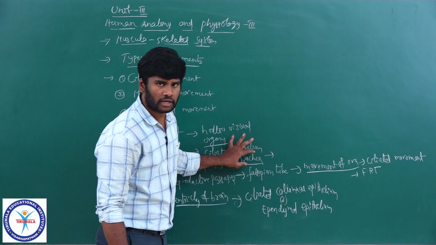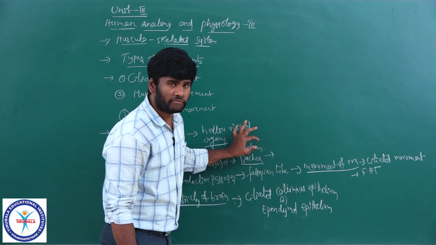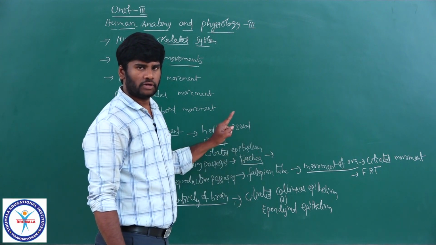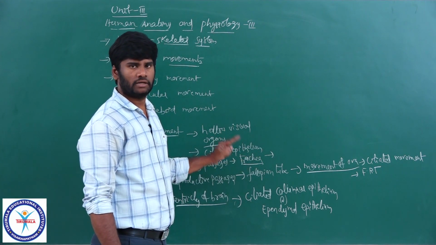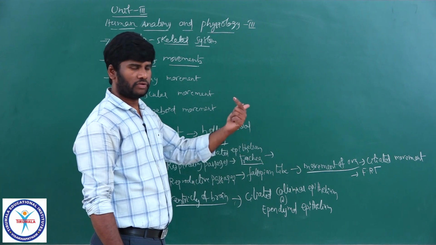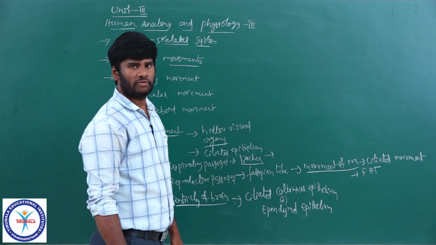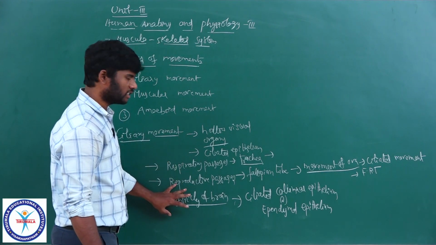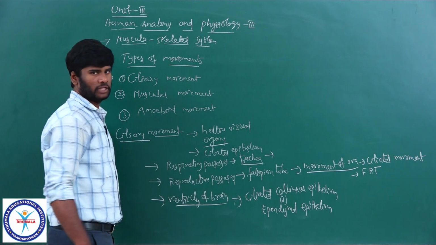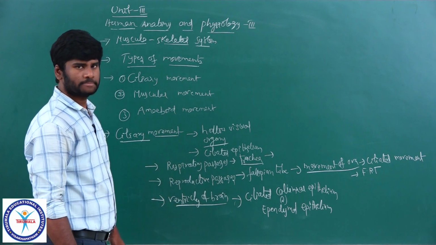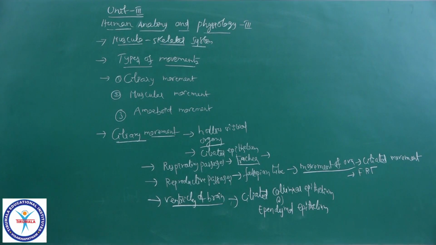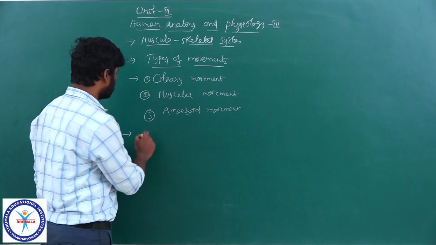The cilia lining the trachea help in vigorous movements in order to eliminate foreign substances or dust particles which entered into the body along with inhaled air. So, respiratory passages, reproductive passages and ventricles of the brain are lined by ciliated epithelium. They show ciliary movement. Now, amoeboid movement.